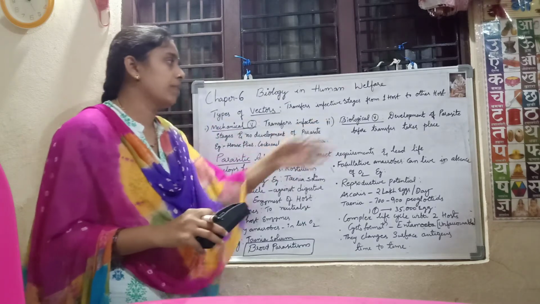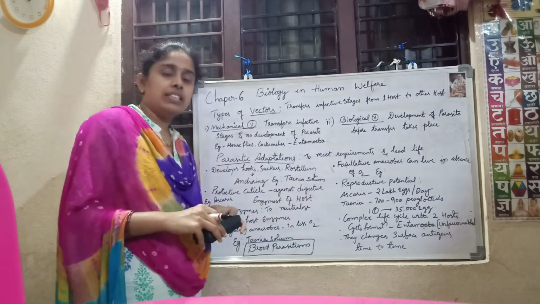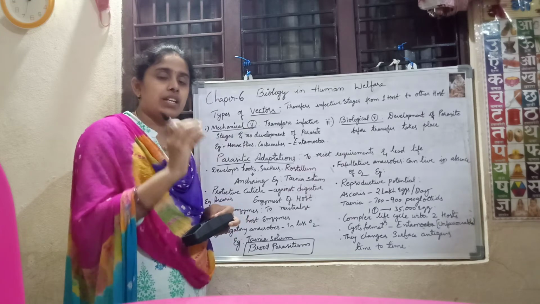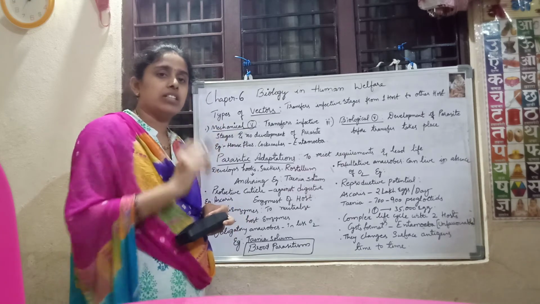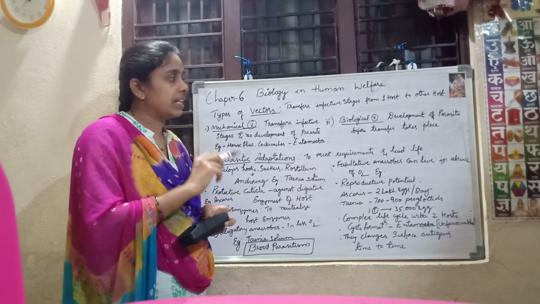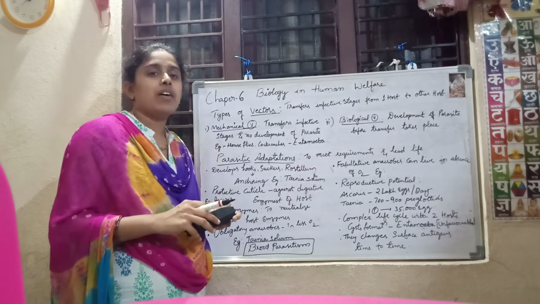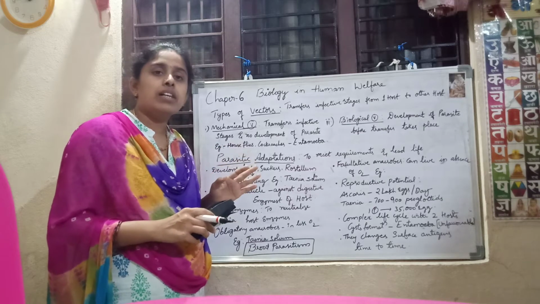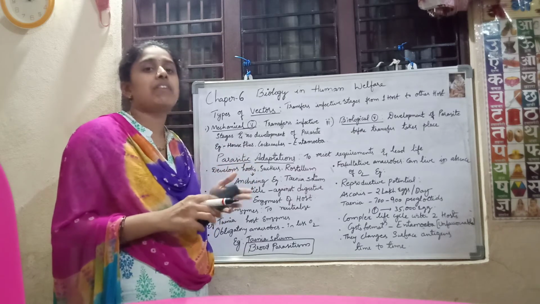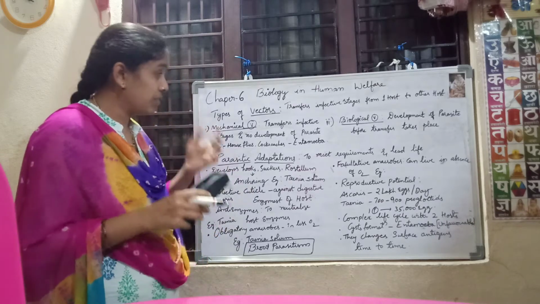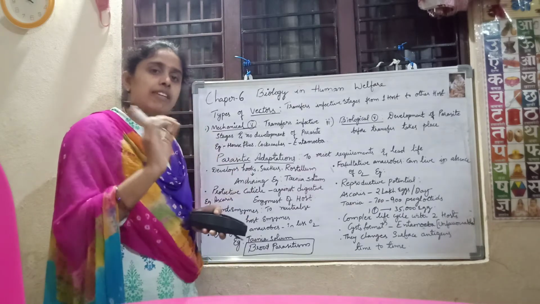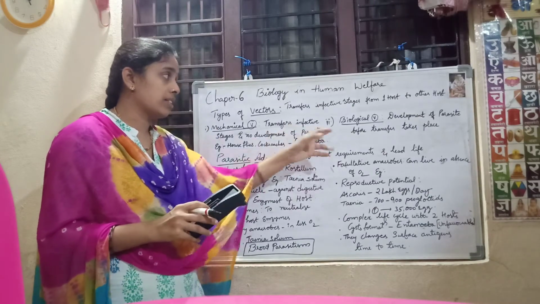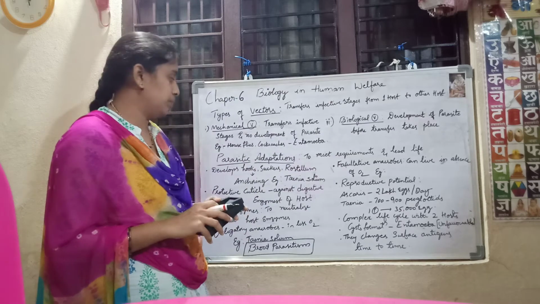Next we will see the biological vector. In these vectors, the development of the parasite takes place in the biological vector. The name itself says it. Development of the parasite takes place before transfer. Transfer of what? Infective stages. Before the infective stages are transferred, a little development of the parasite takes place in that vector. So those organisms are called biological vectors.